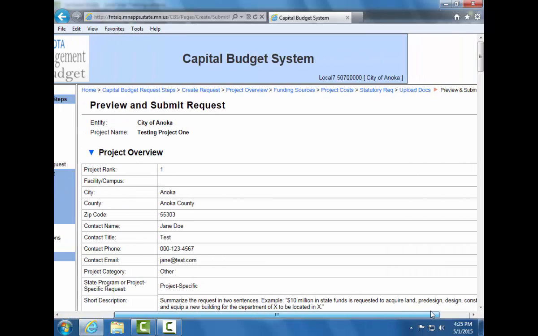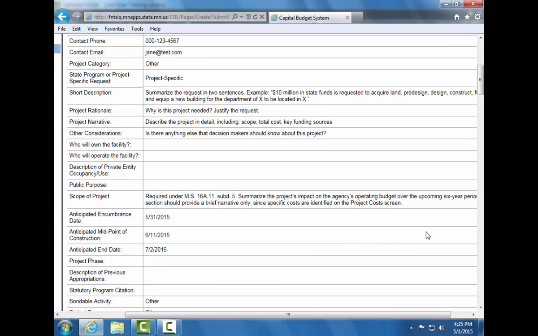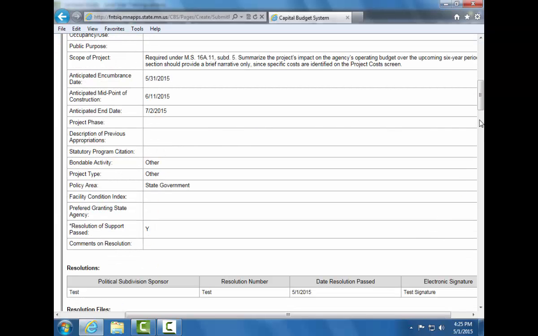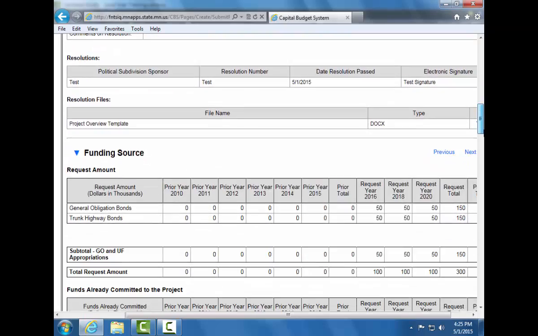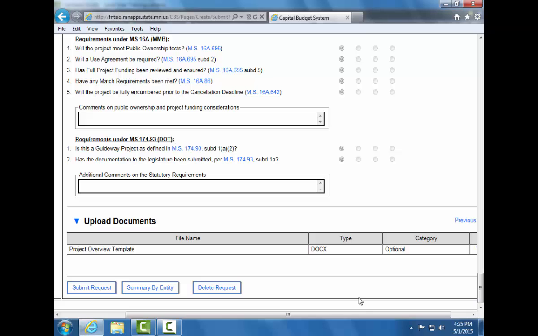Clicking the Next button brings you to the Project Overview screen, where you can review your capital budget request. Once you are satisfied with your capital budget request, you can scroll all the way to the bottom of the screen and select Submit Request. Once you have submitted your request, this signals to MMB that the preliminary submission is ready for the June 15th publication.